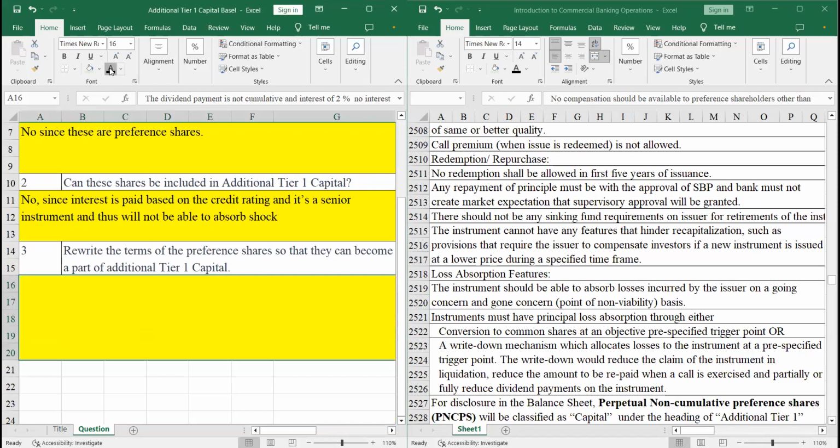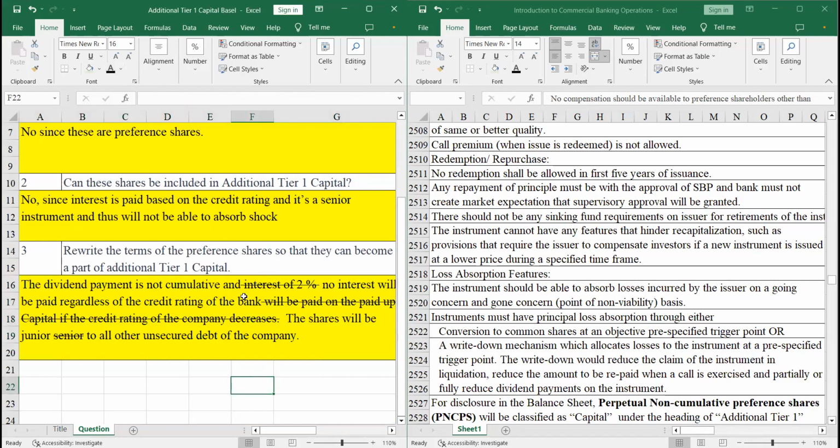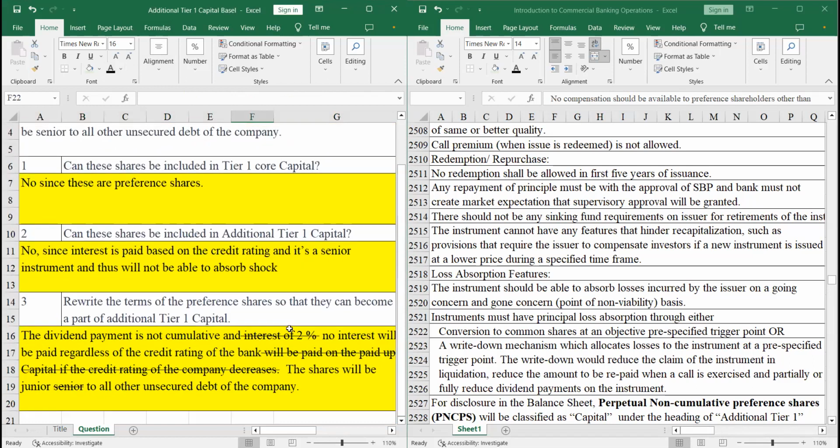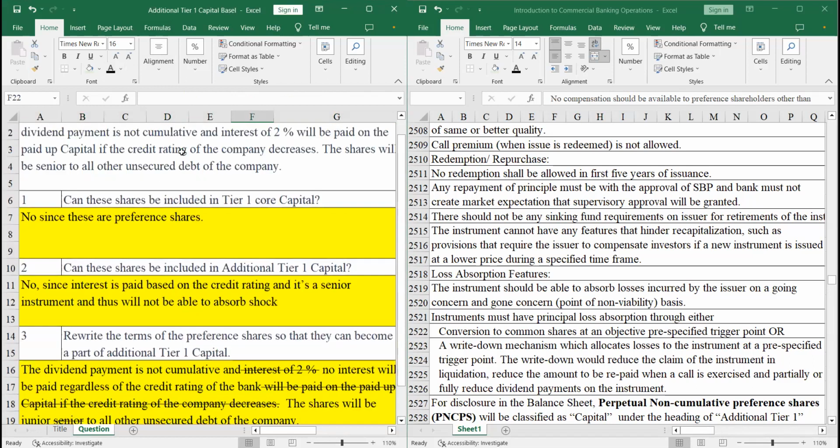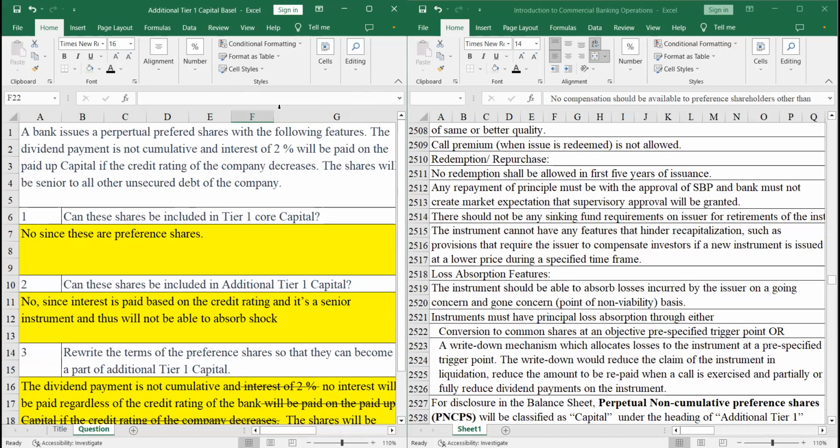So let's do it quickly. Here we cut off interest of 2%. There will be no interest rate and it will be paid regardless of the credit rating of the bank. And will be paid on paid up capital. This goes out. The share will be junior, not senior, to all other unsecured debt of the company. So in this way, we can rewrite the same contract so that it satisfies the Basel requirements and so that it becomes a part of our additional tier one capital.